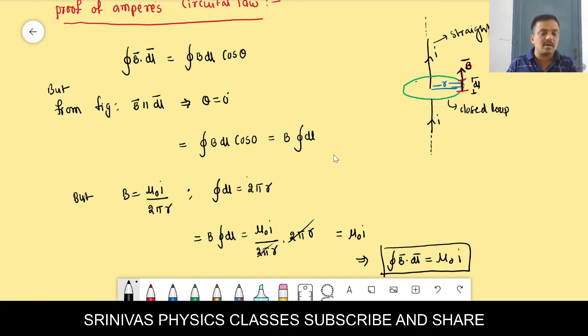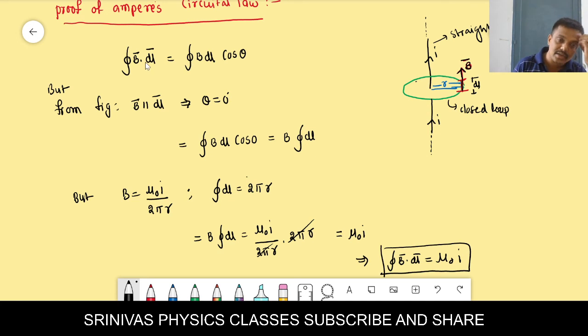Yes, vectors are multiplied in two ways, not by general multiplication. It is not called multiplication in our ordinary mathematics; it is vector multiplication. There are two types of vector multiplication. One is the scalar or dot product, and the other is the vector product. Dot product and cross product. Between them if you keep a dot, that is a dot product. If you keep a cross, it is a cross product. There are two types of multiplications for vectors, right? One is dot and the other is cross.